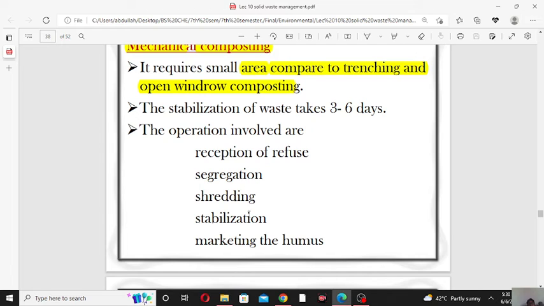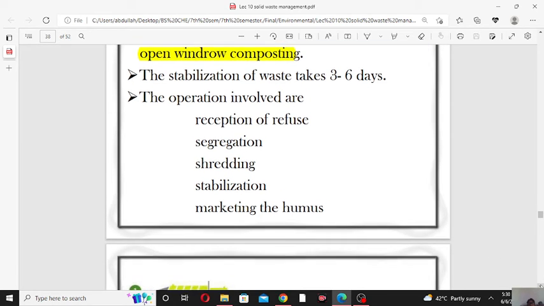After that, stabilization of the solid waste will occur. In stabilization, the very reactive, very toxic or very corrosive material is converted into less corrosive, less toxic material. And after that we will market the humus. So the humus will go to the market and be used as a fertilizer.